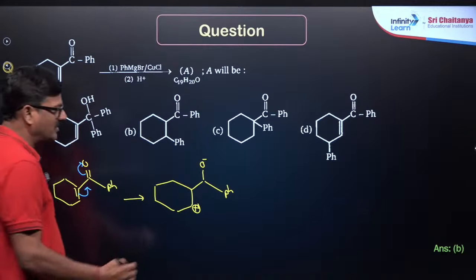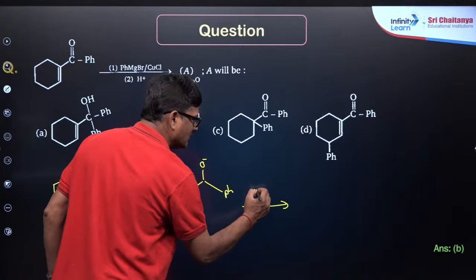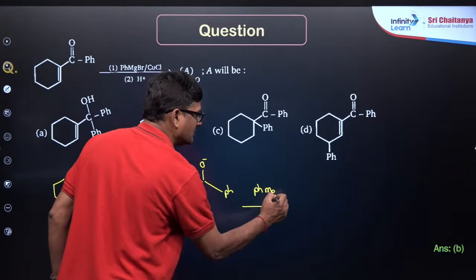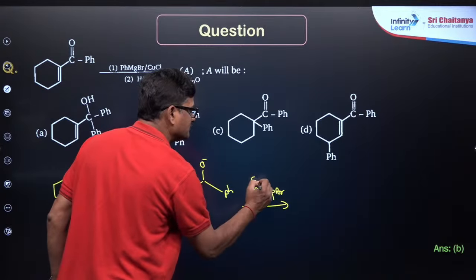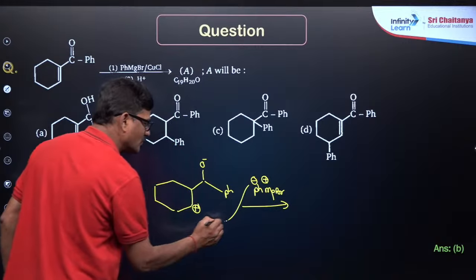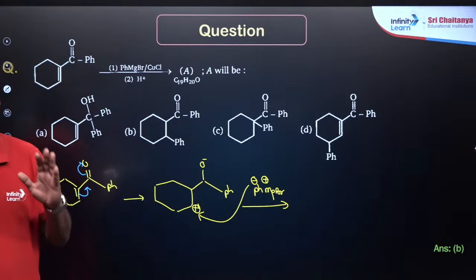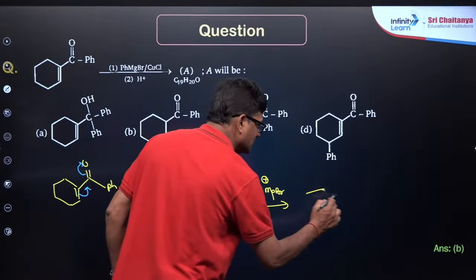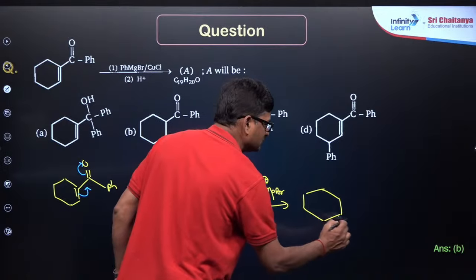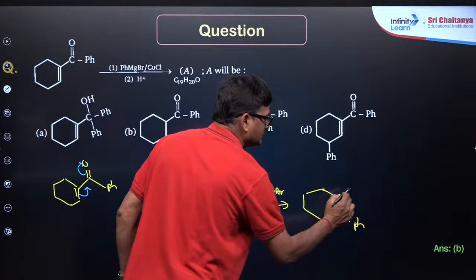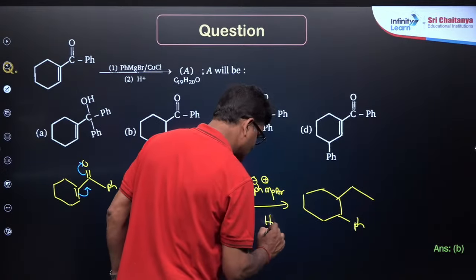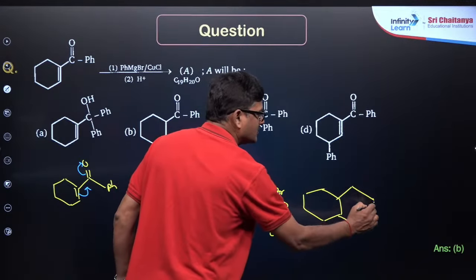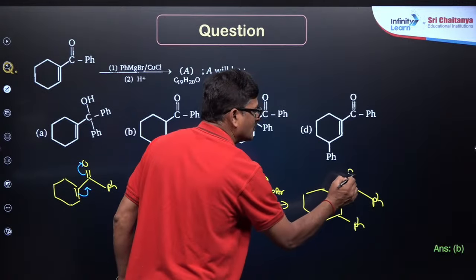And now this phenyl magnesium bromide is going to attack at the positively charged carbon, and on further hydrolysis it is going to be Ph and OH.